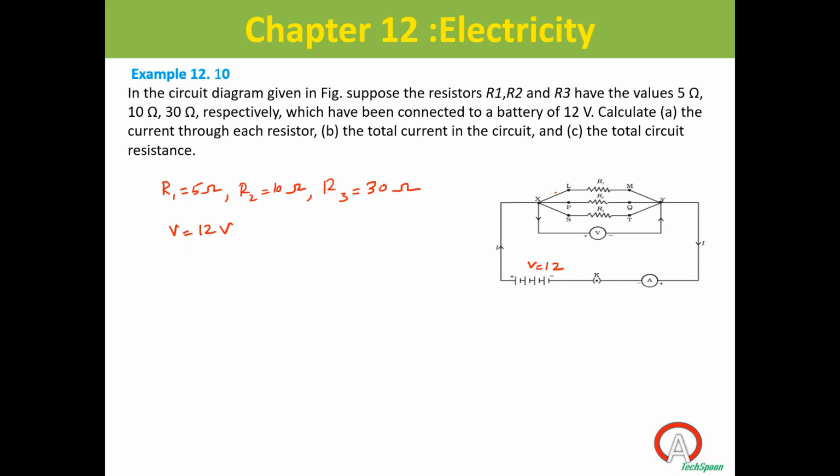Now you can find out the current passing through R1, that is I1. How can I find out I1? Apply Ohm's law. The resistance value you know, 5 ohm. The voltage across R1 is 12 volt. The current passing through that resistance R1 is what? How can you find out I1, Anjana? Using Ohm's law.